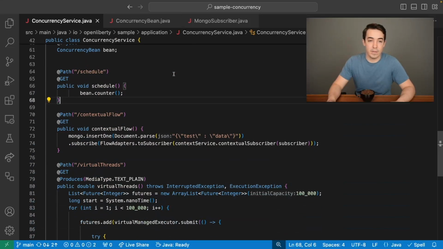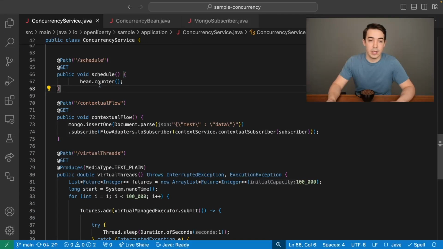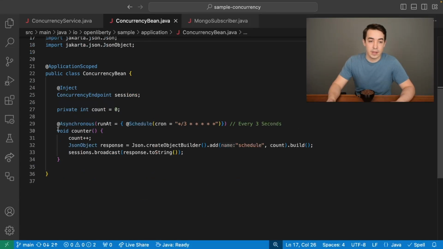If we take a look at our first endpoint, schedule, it calls into the concurrency bean's counter method. This method is an asynchronous method that uses the new @Schedule annotation with a cron string that causes it to run every 3 seconds. It just adds a count to a counter and returns that to the application.